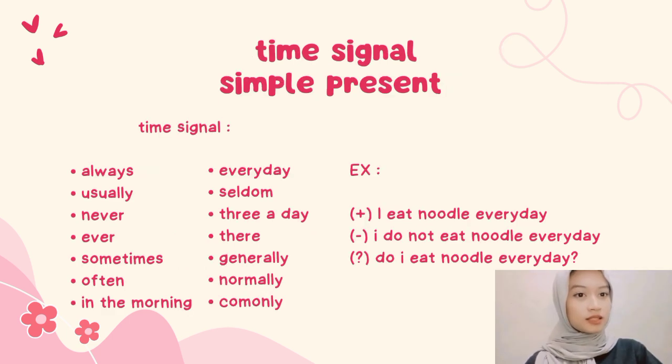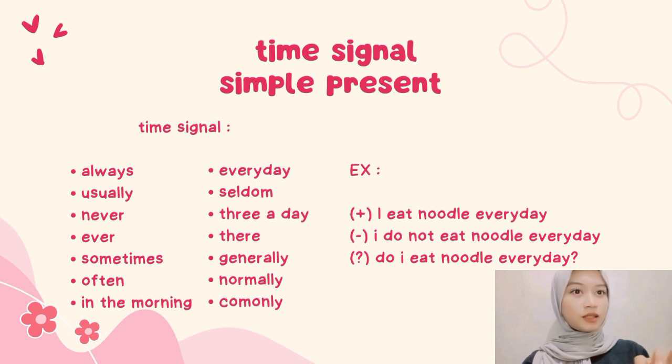Next, there is the time signal of simple present. Here there is always, usually, never, ever, sometimes, often, in the morning, every day, seldom, generally, normally, commonly.